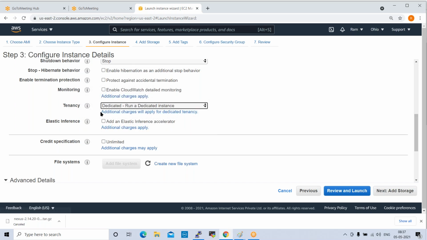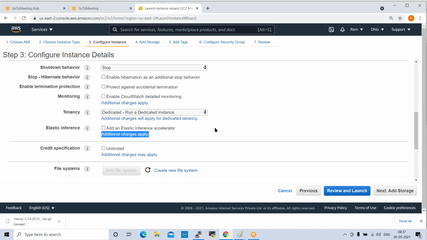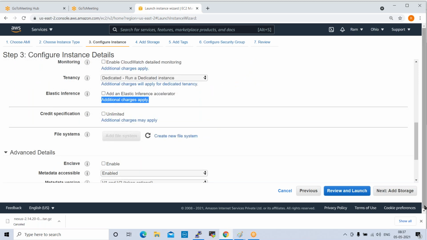This tenancy also has additional charges, and elastic inference also has additional charges. Credit specifications and file systems we'll discuss later when we talk about these concepts. Next one, we can go to next here. Click on next. Storage part.